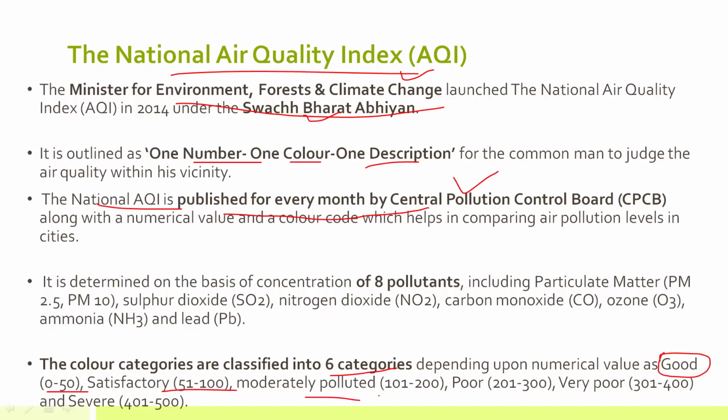It is moderately polluted if it is between 101 to 200. It is poor if it is between 201 to 300. It is very poor if it is between 301 to 400, and it is severe if it is between 401 to 500. Now, how is this index calculated?